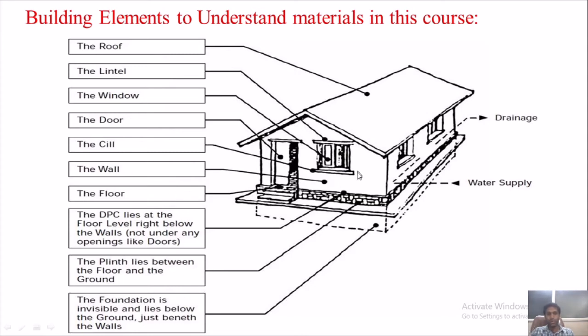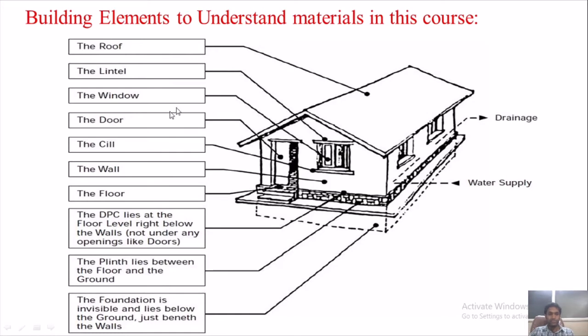Then you will have walls. Internally you will have partition walls, and these are external walls. Then there will be something called the sill, which is attached just below your window. You can write here SILL, sill.